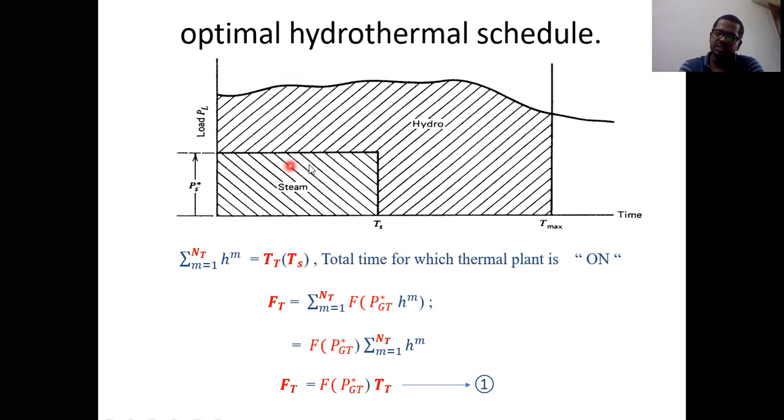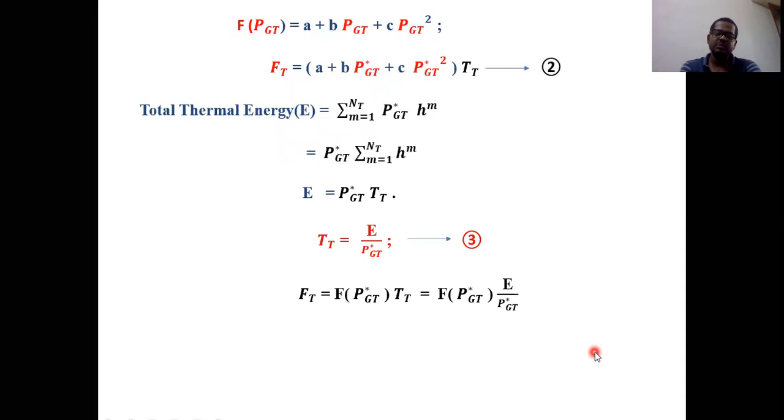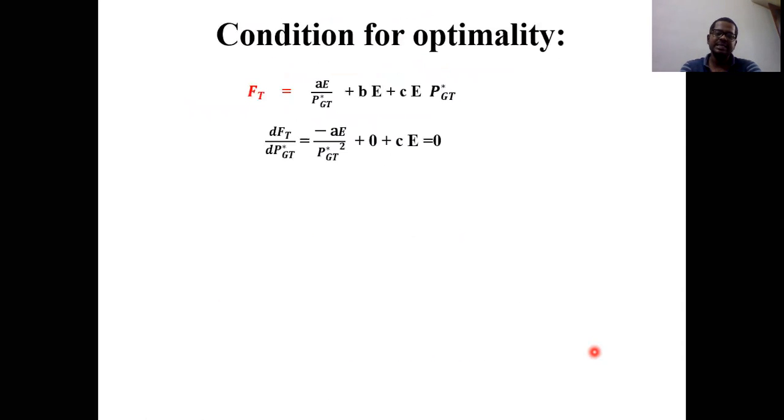So how can you get the constant value? Root over A by C. Here A is a constant value and C is also a constant value. That is why whatever power is there is also constant. This is nothing but PGT star. And in the previous slide, we already found the TT value. TT value means for how much interval the thermal power plant is in the active state.